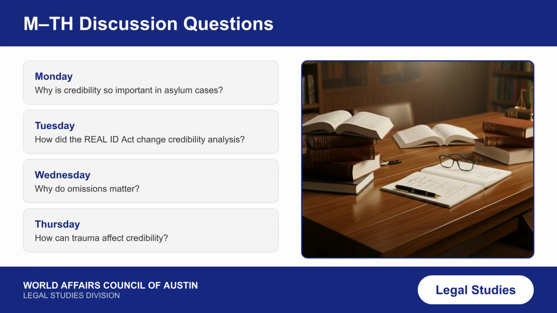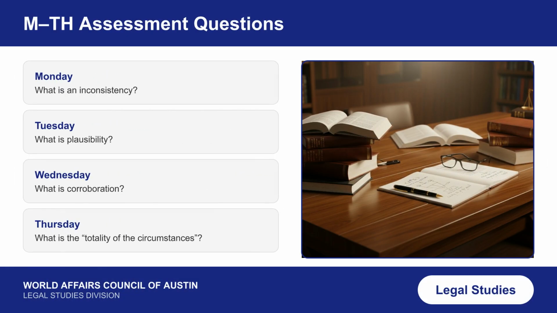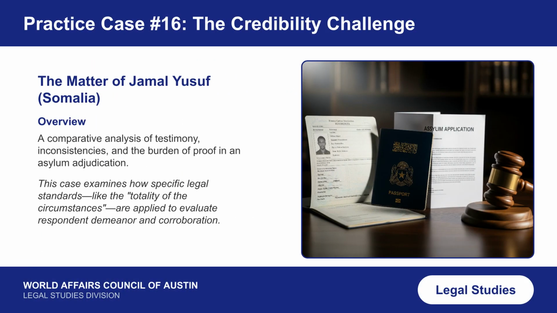The discussion questions for this chapter cover the importance of credibility in asylum cases, how the Real ID Act changed analysis, why omissions matter, and how trauma affects credibility. For assessment, consider defining key terms such as inconsistency, plausibility, corroboration, and the "totality of the circumstances" within a legal context. Practice Case 16, the matter of Jamal Yusuf, a case from Somalia, presents a credibility challenge. It involves a comparative analysis of testimony and inconsistencies to examine how legal standards are applied to demeanor and corroboration.